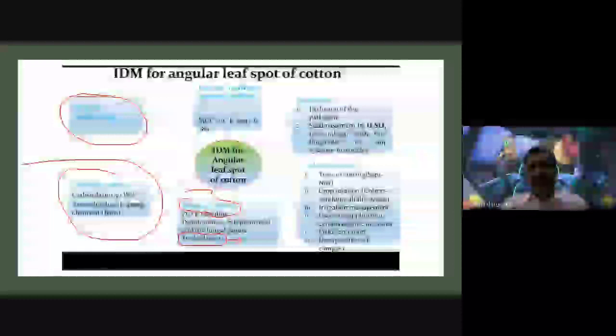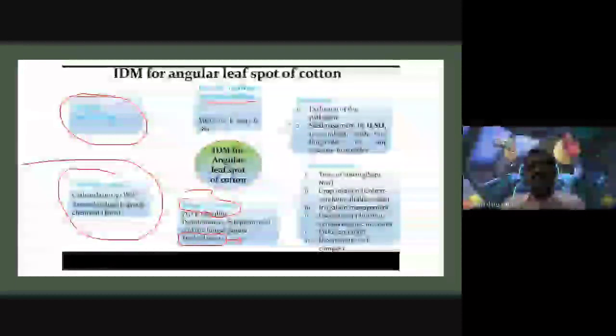At the same time, there are resistant varieties of cotton. Some of the resistant varieties are MCU10, L604, and L389. So these are the varieties of cotton which are resistant to the angular leaf spot disease.